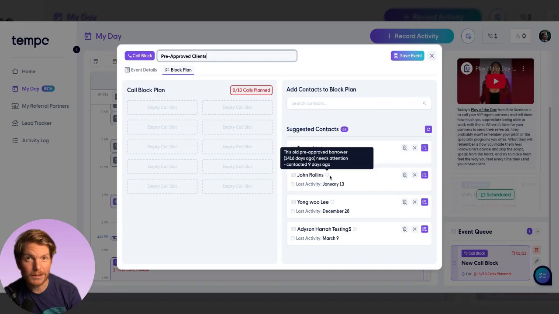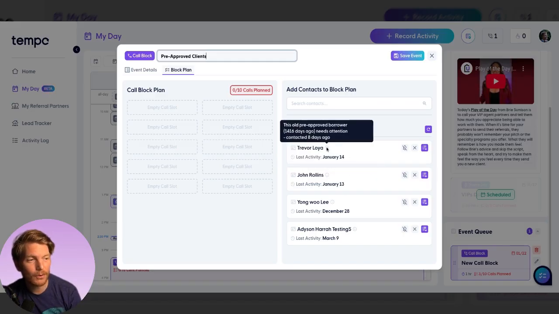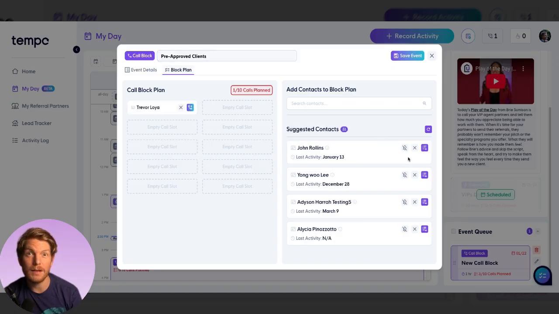It's been a little while since I originated here at U Mortgage, so you can see that the reason I should call Trevor Loya is because his pre-approval is 1,416 days old. So I'm going to need to add him in and see if he is still interested in buying a house, whatever that is, 4.5 years later. You can go through this, and it works the exact same way.